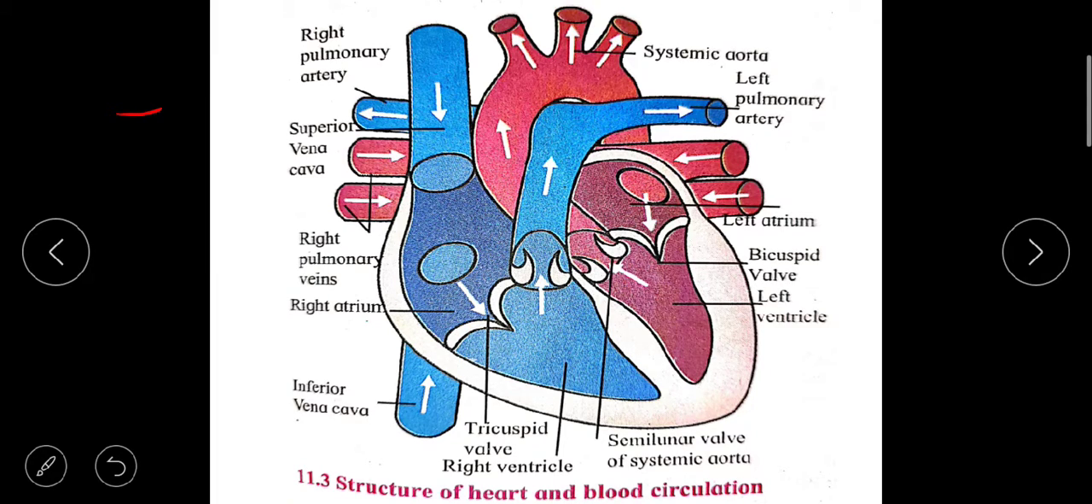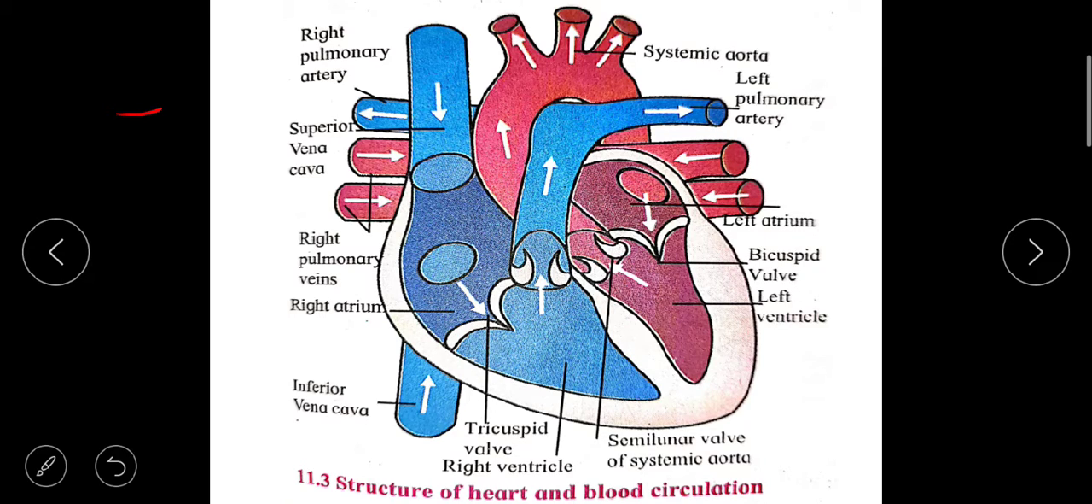So this blue color structure, these all are. Now see, the heart is present almost at the center in the thoracic cage. It is present behind the ribs and between these two lungs and slightly inclined on the left lung or left side.